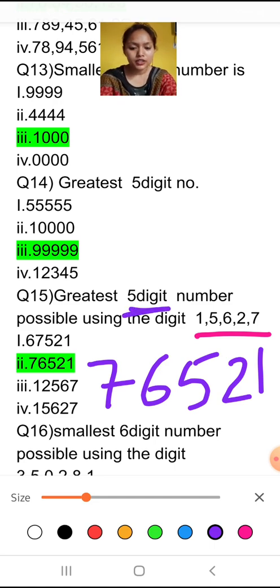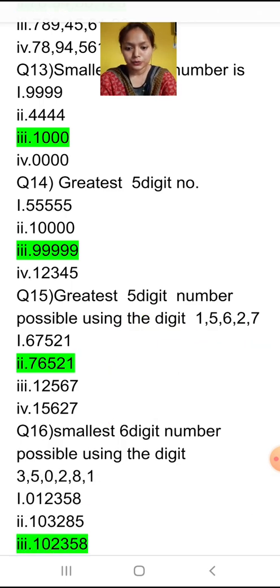So let's count the digits, 1 2 3 4 5 digit number. Is it clear? And when you have to find the smallest number using these digits, you will write the numbers in ascending form. We'll see this question also.